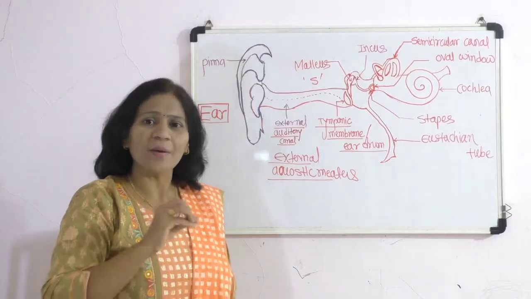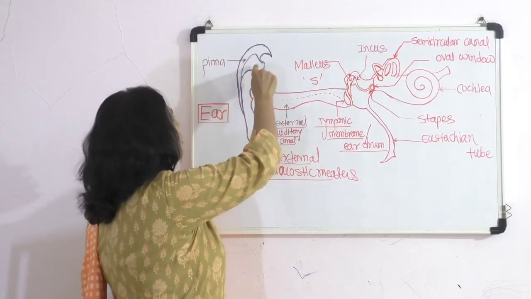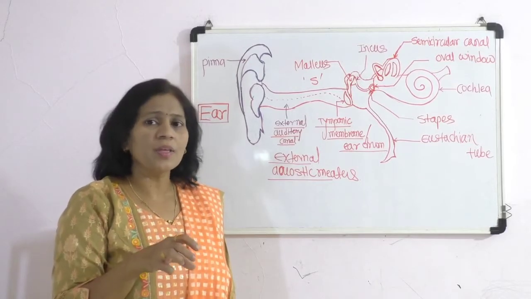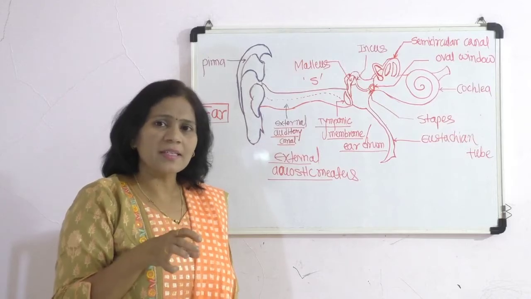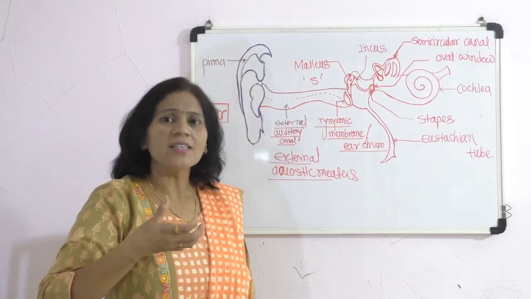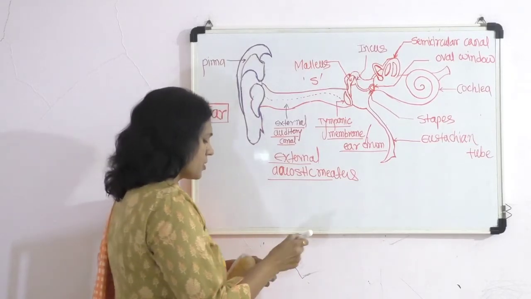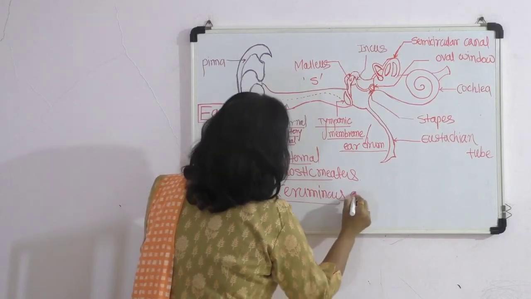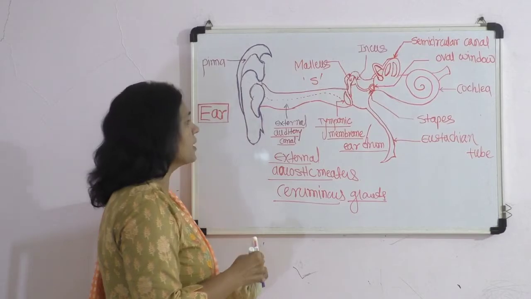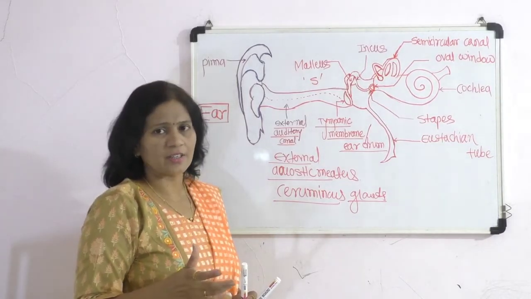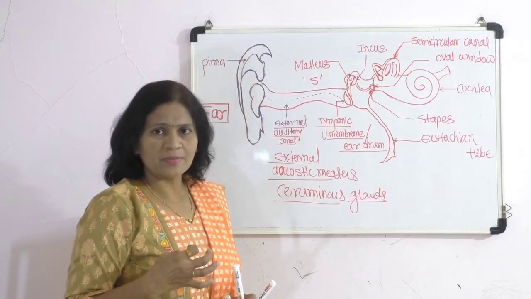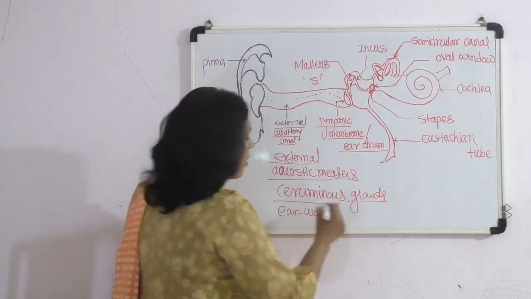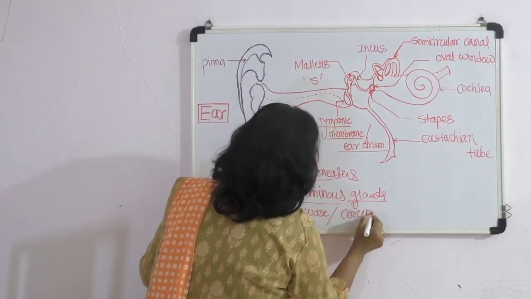In the external auditory canal there are hair cells, and also modified sweat glands, the ceruminous glands. This is also important from the point of view of examination: the ceruminous glands are present in the external auditory canal, and their secretion together with trapped dust particles forms what we generally call ear wax, or cerumen.